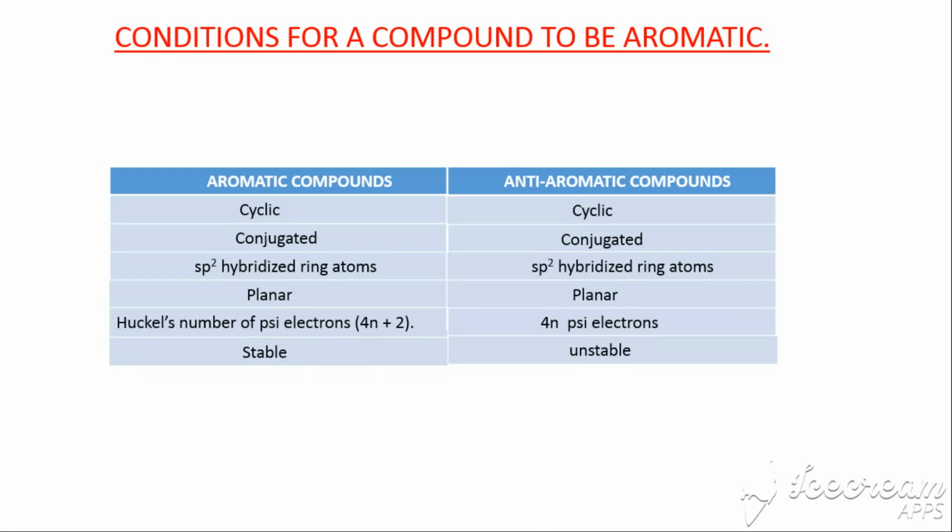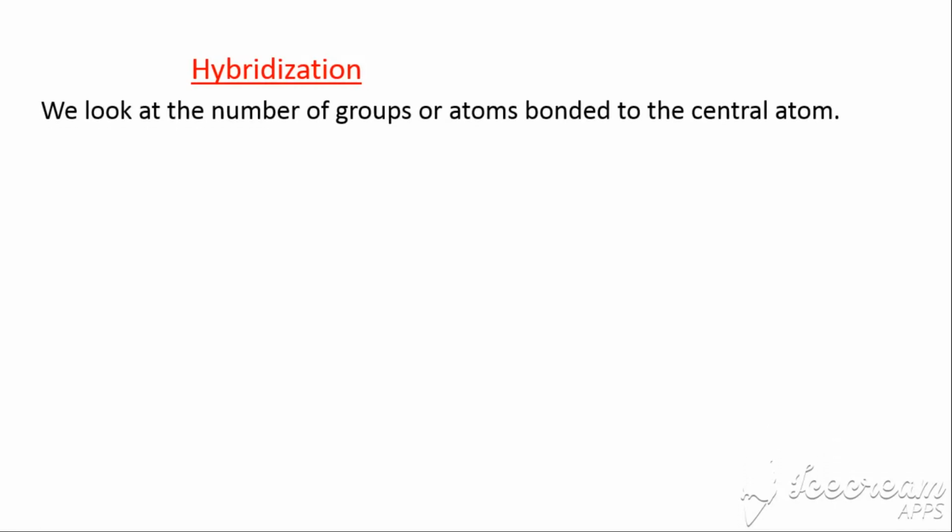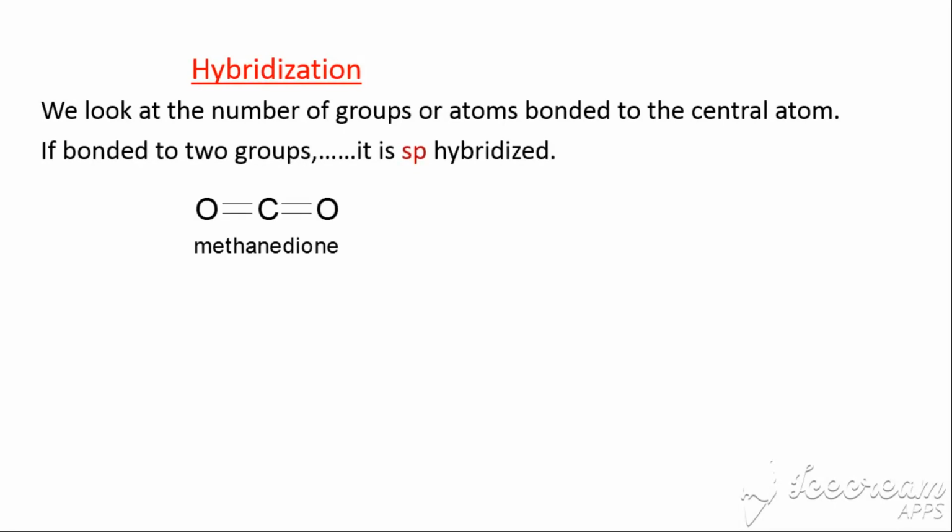Okay, so before we go through some examples here, let's just try to help some of us who might have skipped a lecture on hybridization. If we want to know the hybridization of an atom in a compound, we have to look at the number of groups or atoms bonded to the central atom, the atom of consideration. But to make things a little bit easy, we'll count the number of bonds around that atom. So if it is bonded to two groups, it will be sp hybridized, like in the case of carbon dioxide. We count a double bond as 1. So in the case of carbon dioxide, we'll have 1 there and another 1, so it will be sp hybridized.